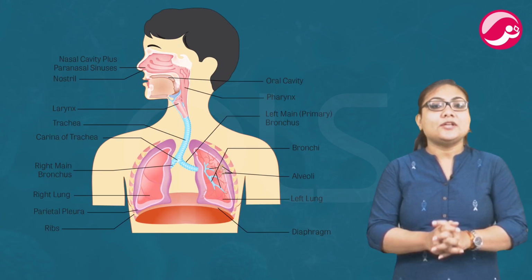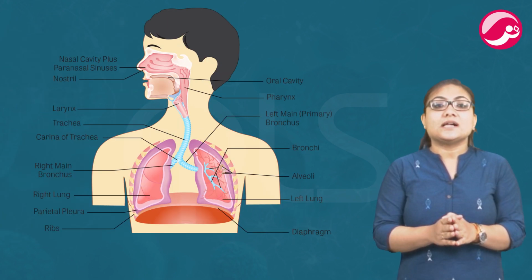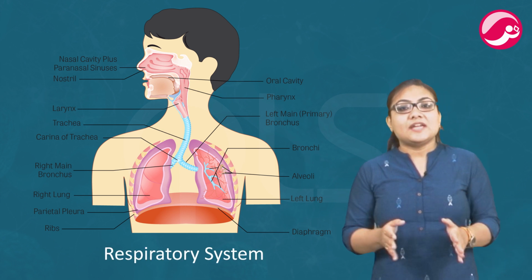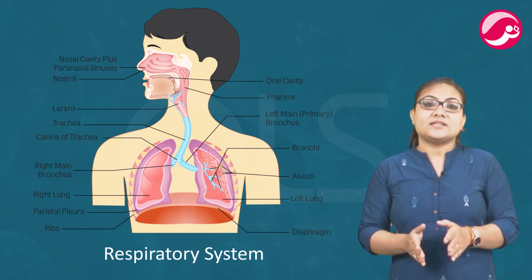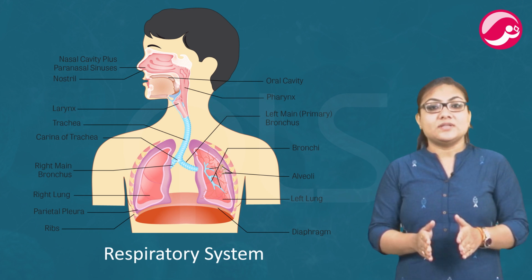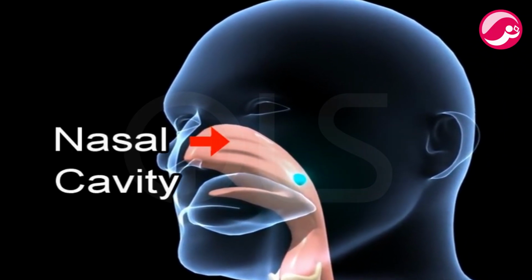In human beings, many organs take part in the process of respiration. These organs are called organs of the respiratory system. The main organs of the human respiratory system are the nose, nasal passage, trachea, that is the windpipe, bronchi, lungs and diaphragm. In humans, the respiratory system begins from the nose. The air then goes into the nasal passage.